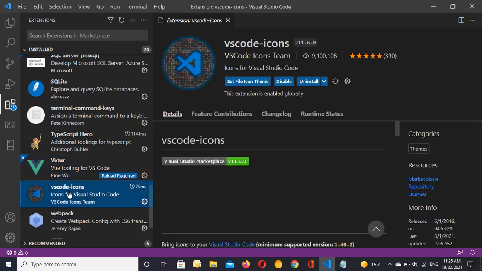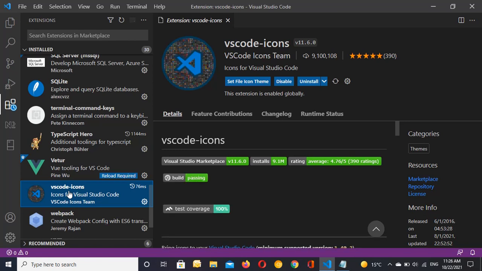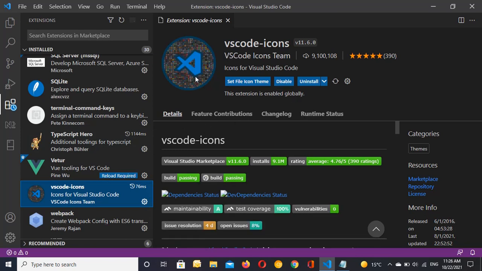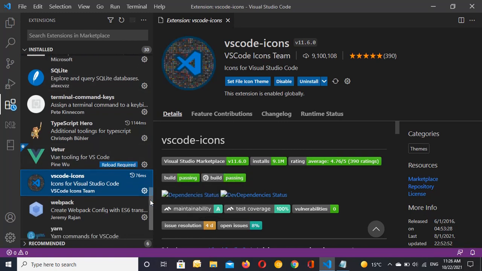And the next one is VS Code Icons, and this is really awesome, and it has all the icons, professional and stylish.